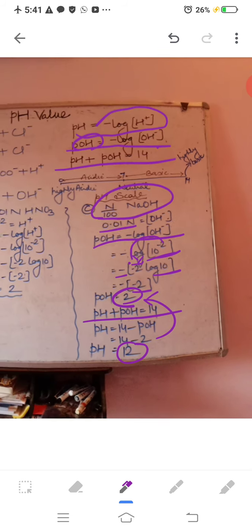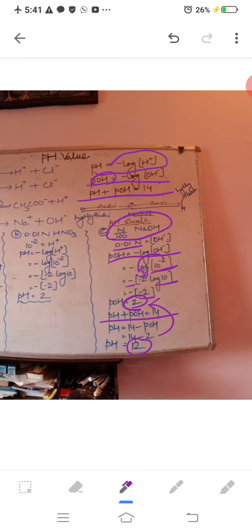You should know that whenever you have been given a basic solution, its pH will always come above 7. And if you have been given an acid solution, its pH will come less than 7. So if it is a basic solution, its pH will be above 7.